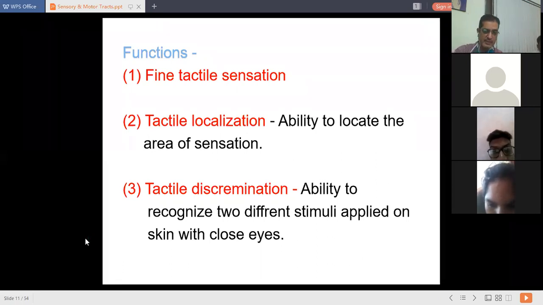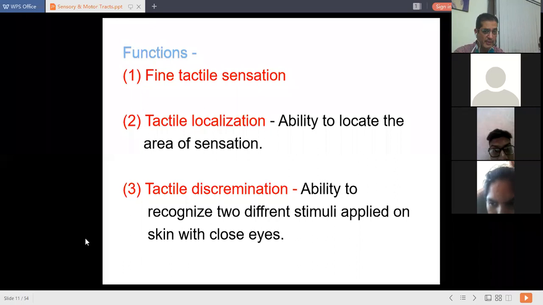The third function is tactile discrimination. Discrimination is the ability to recognize two different things. Okay, it is the ability to discriminate two stimuli or two sensations. Now, all these tests you are going to perform in your practical clinical examination of the sensory system.